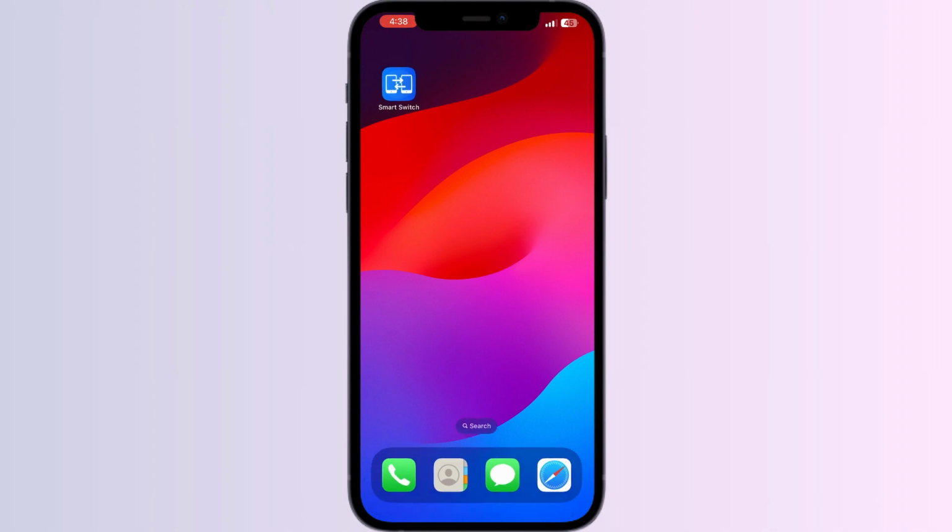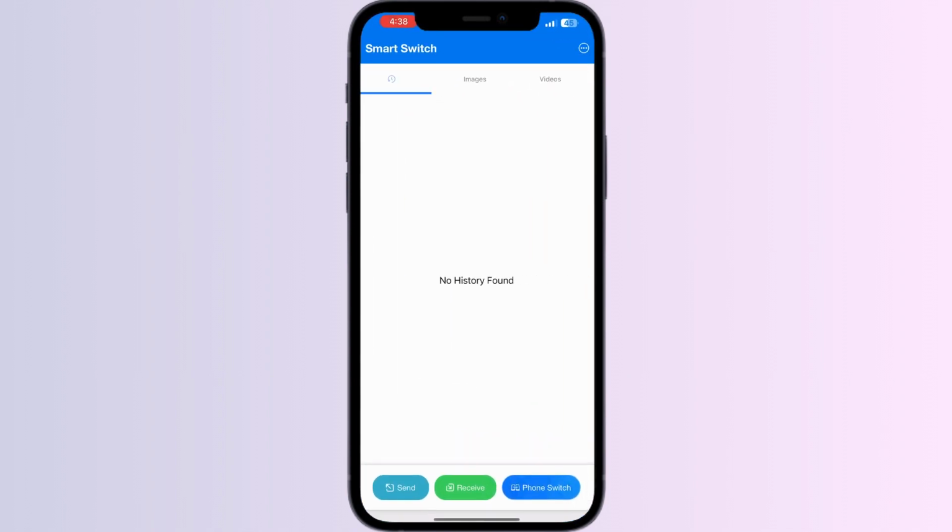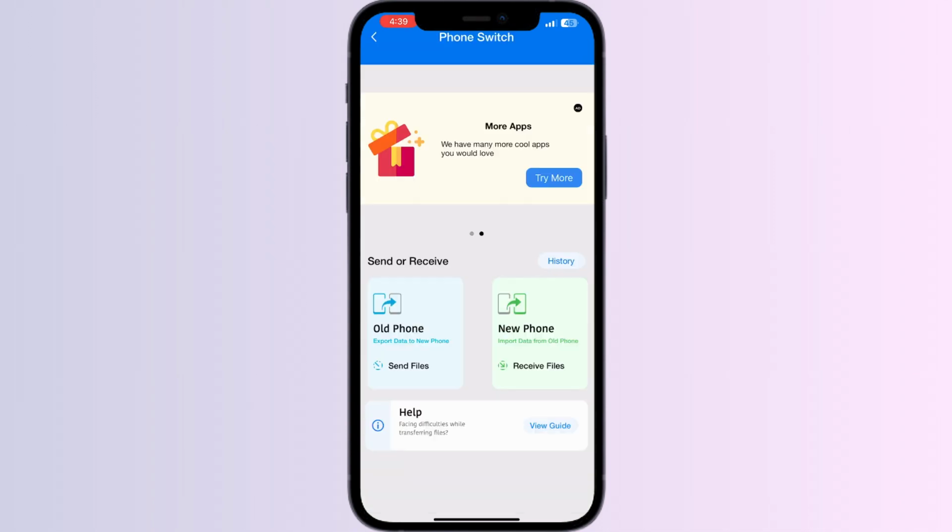Step 1. Go to App Store and install the app Smart Switch. Open the app. After opening, you will be able to see three menus named Send, Receive and Phone Switch. Click on Phone Switch. Make sure you also install this app on your old Android device.